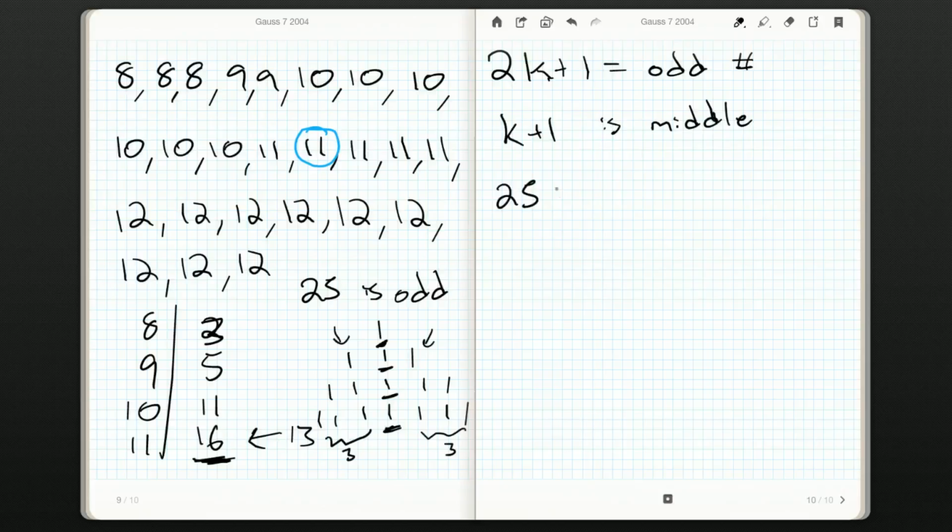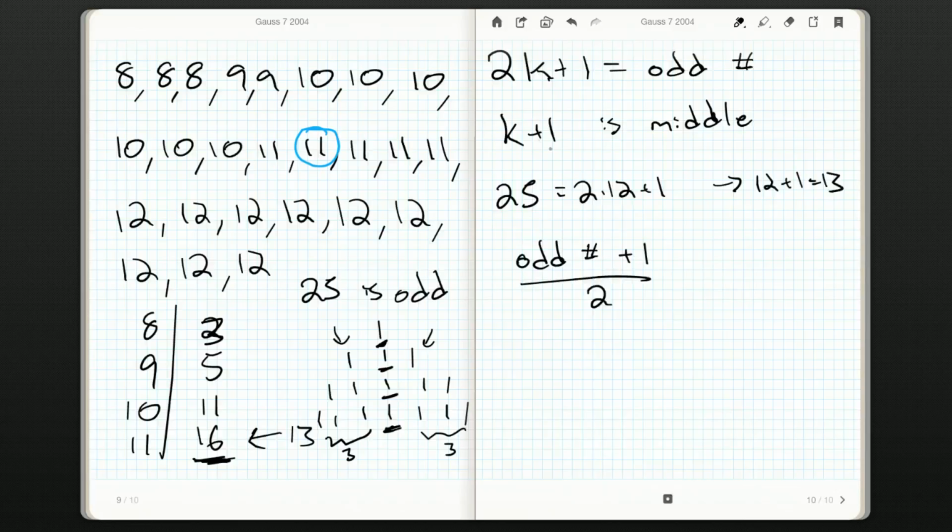I realized that 25 is 2 times 12 plus 1. So 12 plus 1 is 13. So the 13th one is the middle one. And that's all I needed for the median. The 13th is the middle in this list, and that's exactly what median is. Another way to get your median, to get this k plus 1, is to take your odd number, add 1 to it, so 25 plus 1 would be 26, and divide by 2, and that'll get you k plus 1 as well.